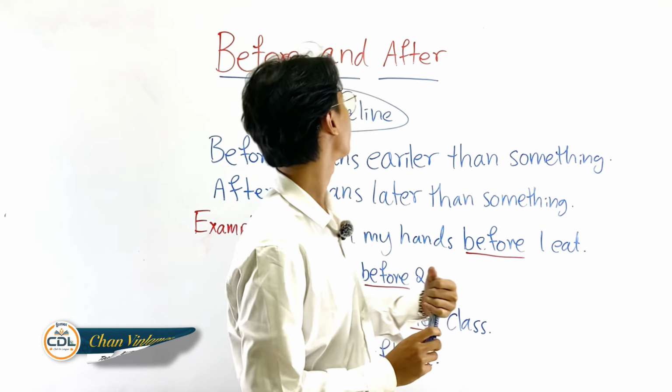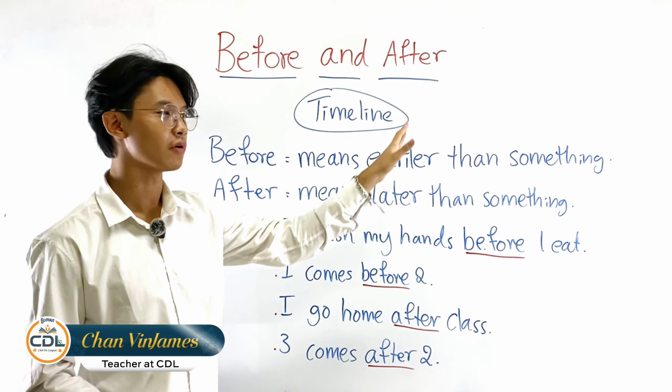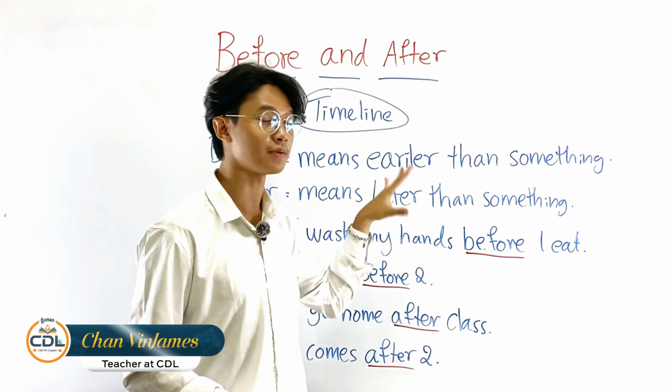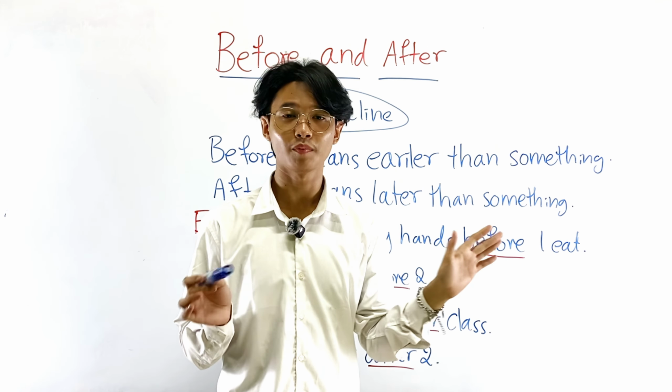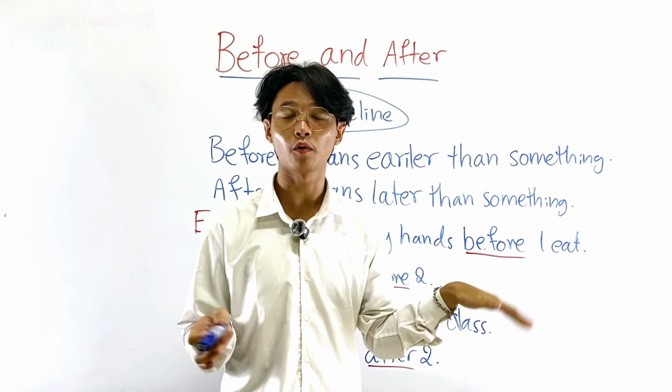Today we learn about before and after. Now, before I get into explaining all of this, I need to tell you guys what before and after is for. So before and after is a timeline. It's a timeline that connects each other on what's happening earlier or what's happening after that or what's happening later on. Okay, let's get started.